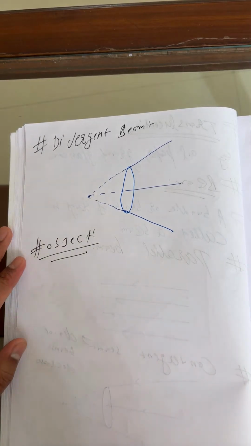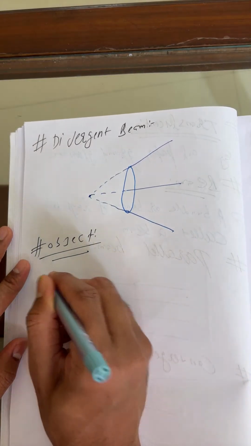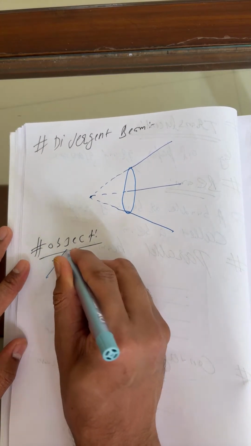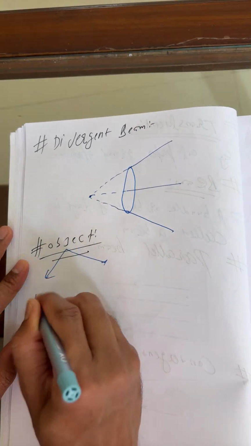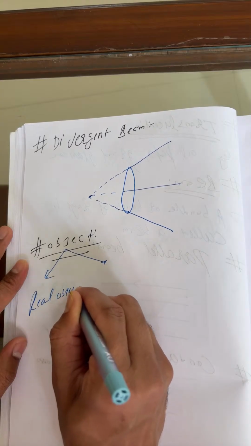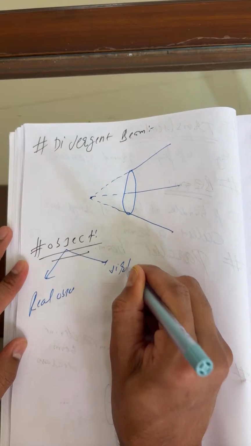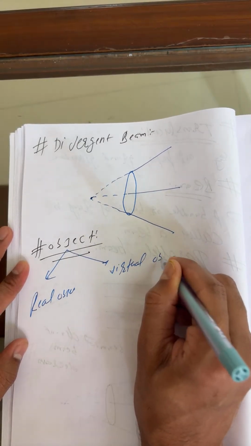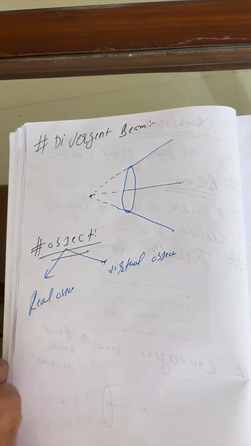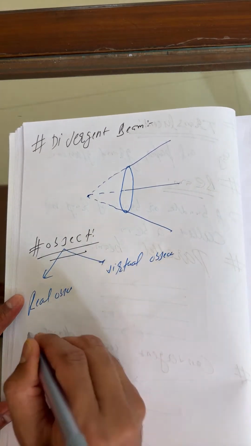Basically, we can treat the object in two different ways: this is a real object, and next, this is a virtual object. Okay, now I'm telling you how we can show a real object.